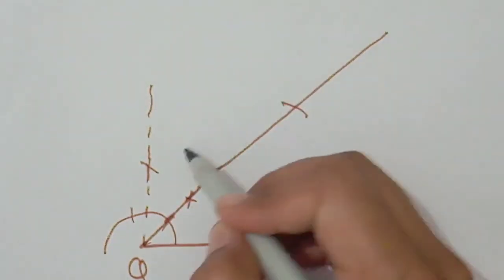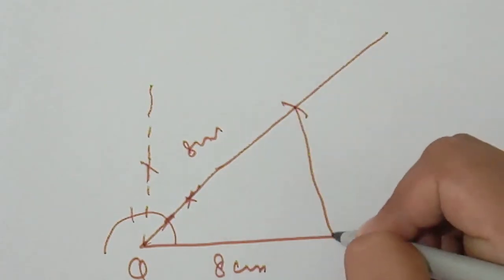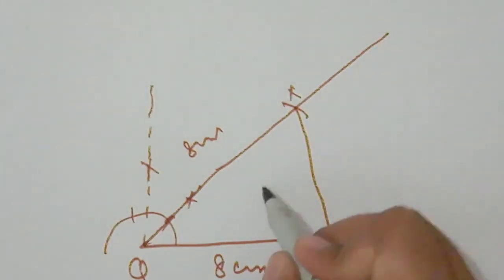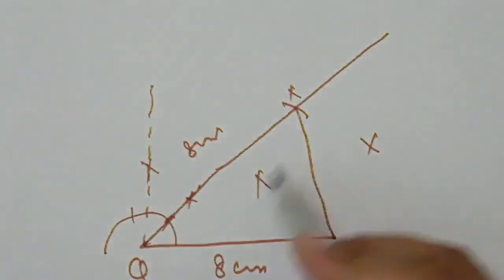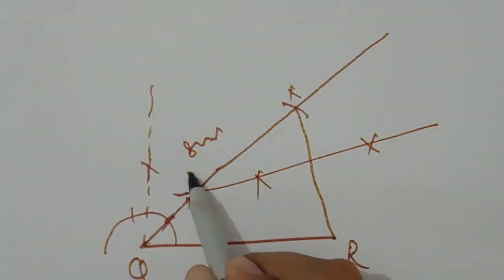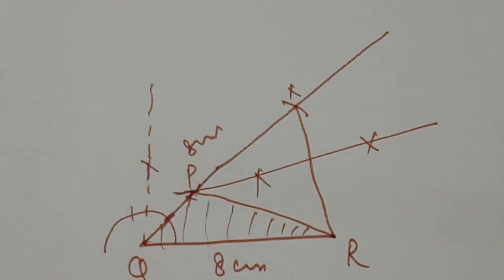Now we will mark the arc of 8 centimeter on point X, and join X to the second vertex. Now we will draw the perpendicular bisector of this line, which passes like this and cuts the angle line. This is our required point P, and when we join it with the second vertex, this is our required triangle.